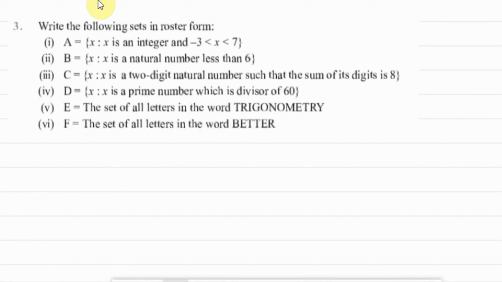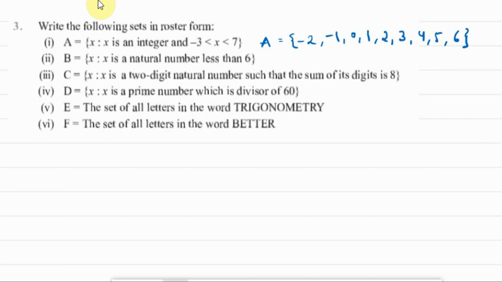Now equal to sign is not used, so that means we cannot use -3 and 7. They will not be elements of the set. So A is equal to, x lies between -3 and 7, that means -2, -1, 0, 1, 2, 3, 4, 5 and 6. This is the roster form of this particular part.